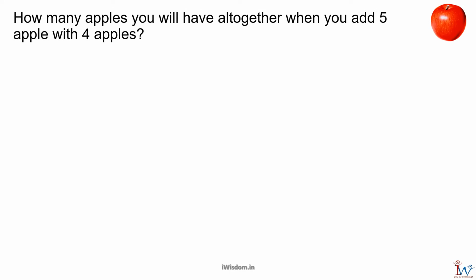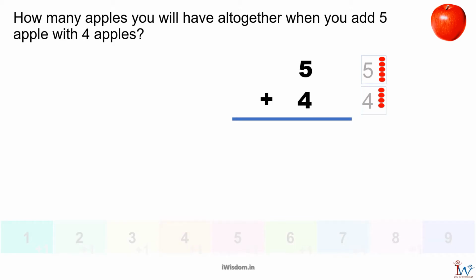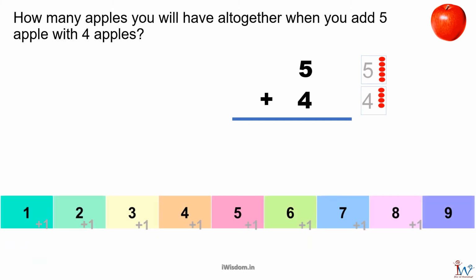How many apples will you have altogether when you add 5 apples with 4 apples? First I write the sum, 5 apples plus 4 apples to be added. Step 2, take the number line. First number is 5, so move the pointer to 5 on the number line. Second number is 4, so we shall jump 4 times forward from the pointer, 1, 2, 3, and 4. I have landed at number 9 on the number line. So 9 is the result. 5 plus 4 is equal to 9. Excellent.